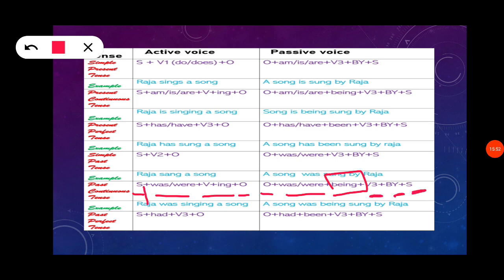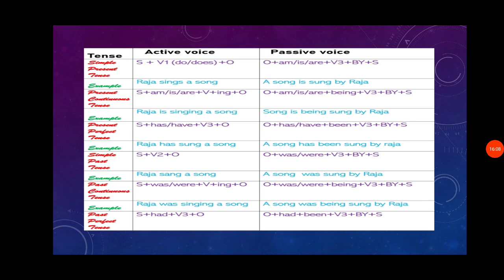So Raja was singing a song. So a song, it is a singular thing, so was is used, and being, verb 3 form sung by Raja. So this is how we need to change from active to passive voice.